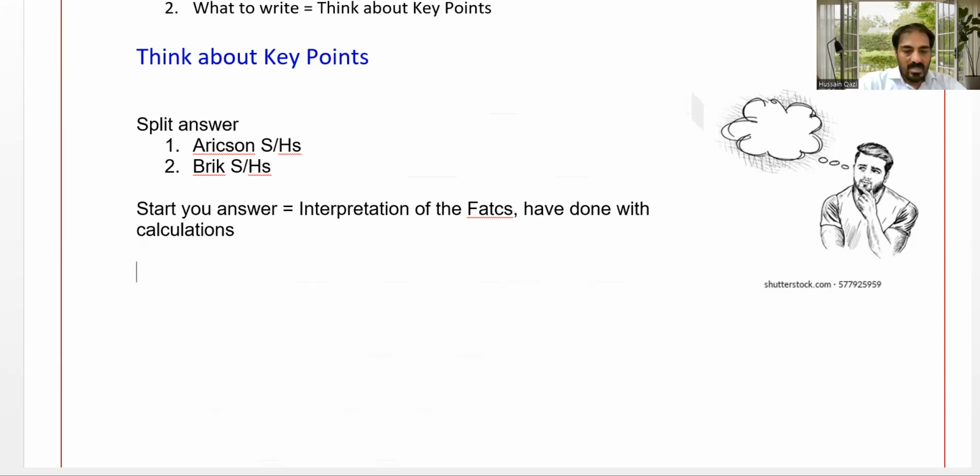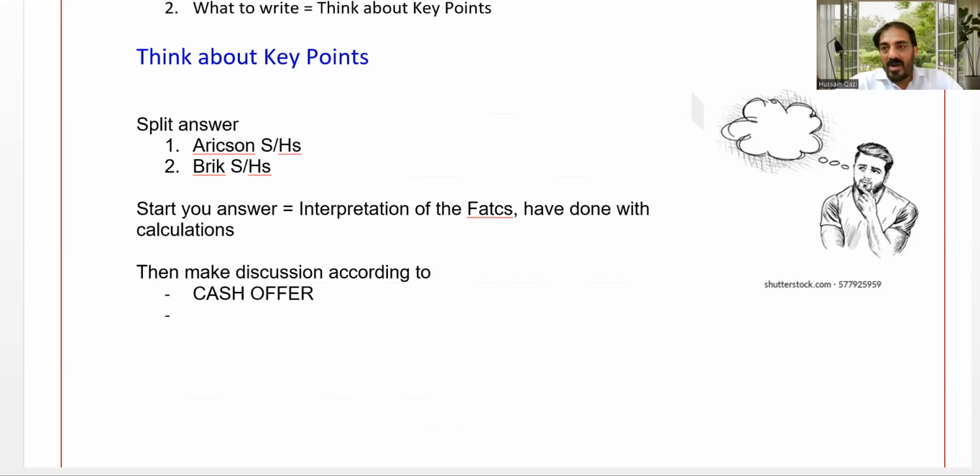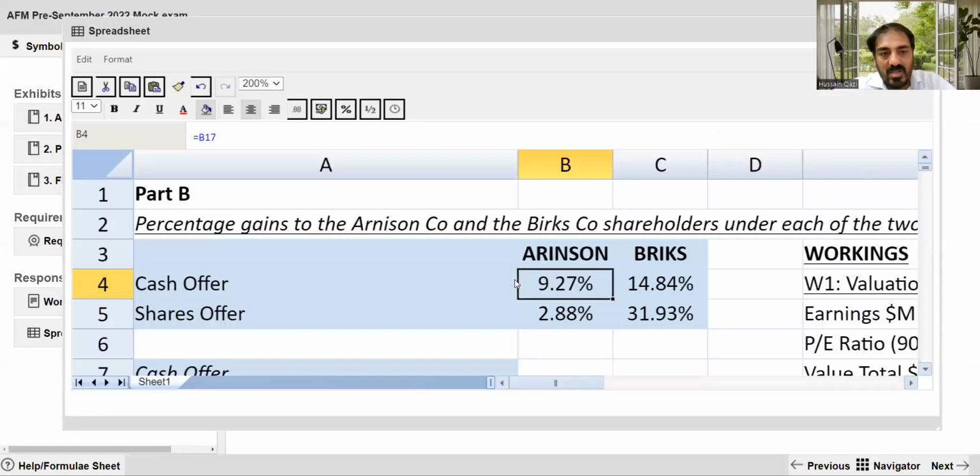Number one, then make a discussion according to each party related to the cash offer. For example, about the cash offer, one plus point, one minus point. If we consider the first one, the acquirer, Ericsson, what is the plus point for the cash? With respect to the cash, we will be able to get a higher return.